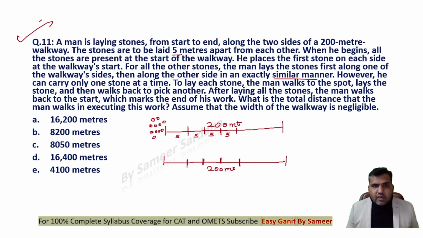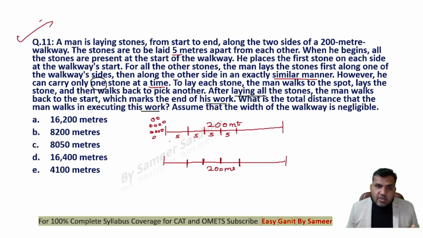However, he can carry only one stone at a time. To lay each stone, the man walks to a spot, lays the stone, and then walks back to pick another. Then after laying all the stones, the man walks back to the start, which makes the end of his work. What is the total distance that the man walks in executing this work? Assume that the width of the walkway is negligible. So guys, at one time he can pick one stone only, right? It's clearly written that he can carry only one stone at a time.